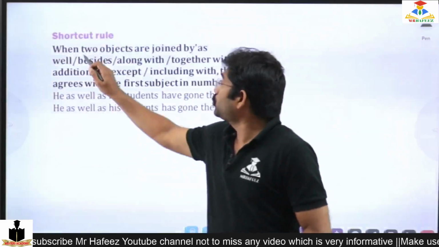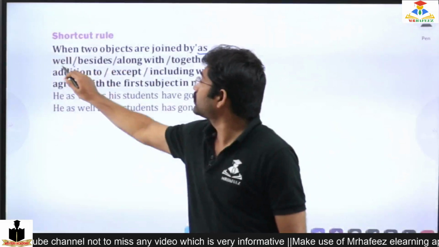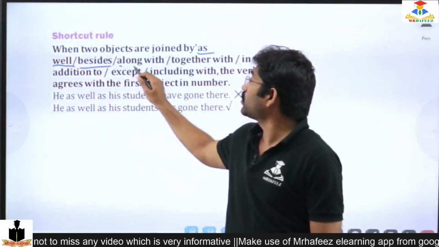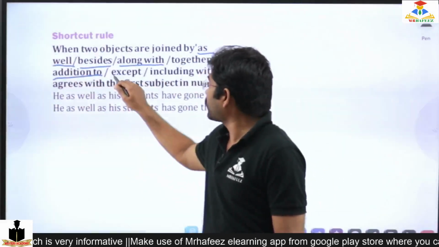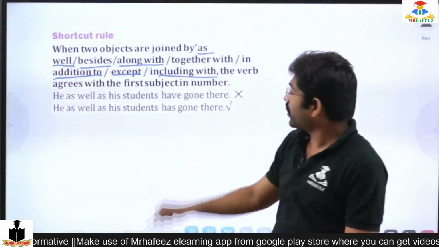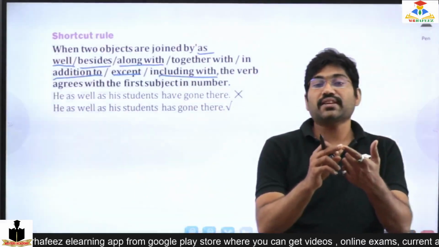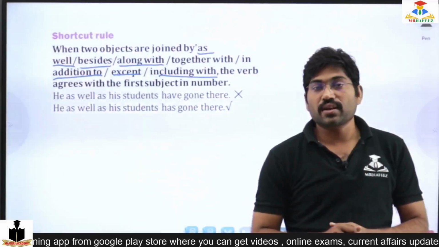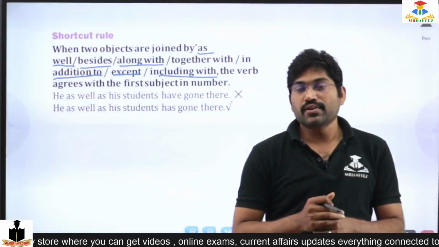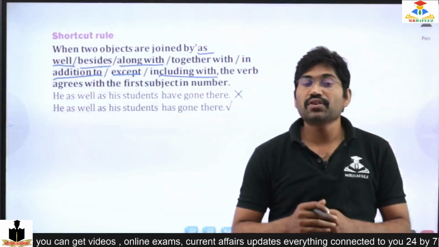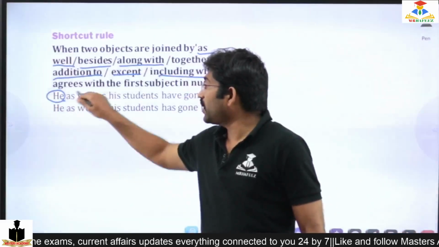So the two objects are joined by as well as, besides, along with, together with, in addition to, except, including, with. The verb agrees with the first subject in number. He as well as his students. So which one is first? First is he. As well as his students.